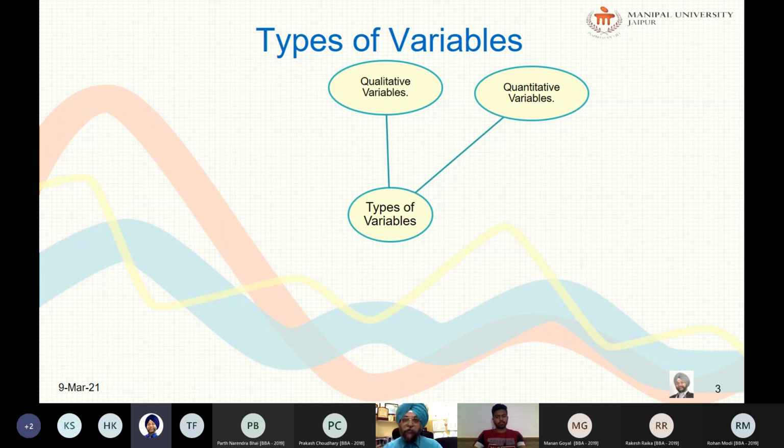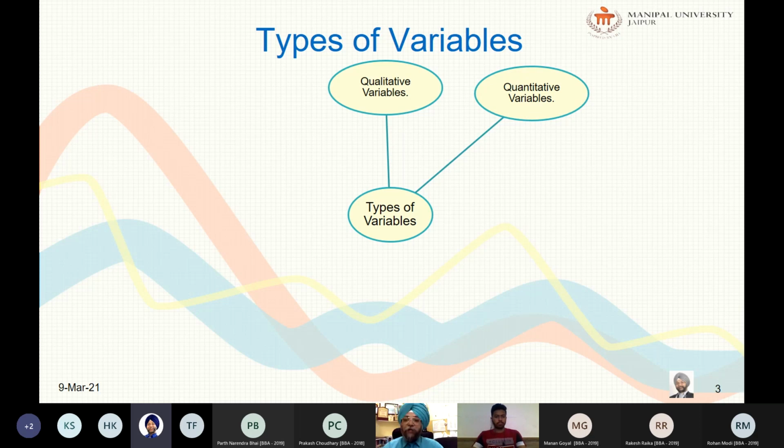In decimals, right? So you can express it in decimals. You can express it in fractions. So I can say I have 1 rupee 50 paisa, or you can say 1.5 rupees. I can say like that. My height is 6.1 inches, right? So this I can say, right? So this will also make sense. So when the things are expressible in this way, then it is called continuous variables.